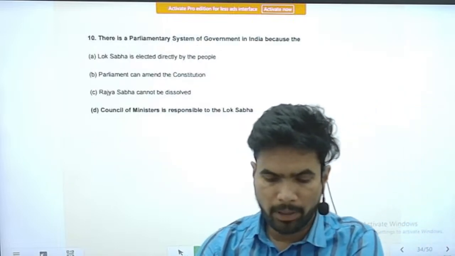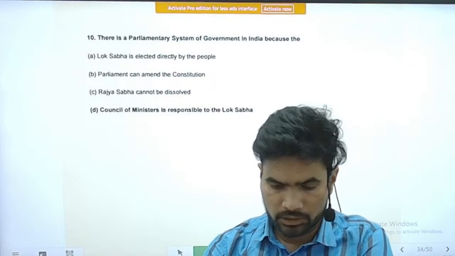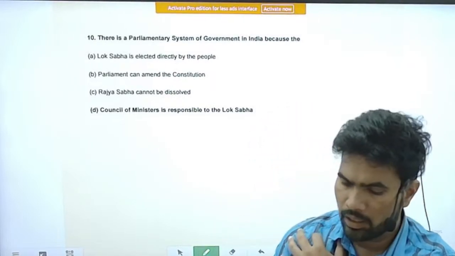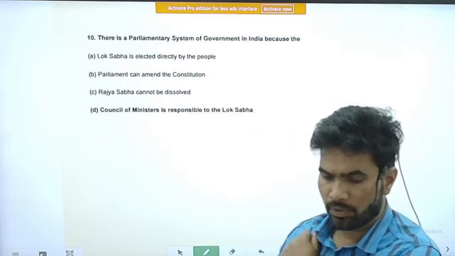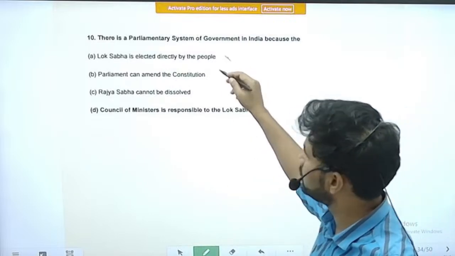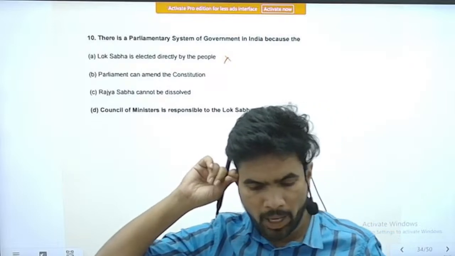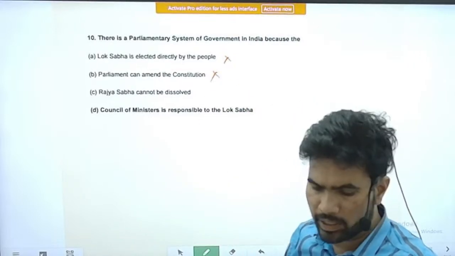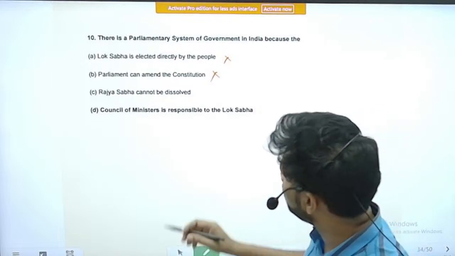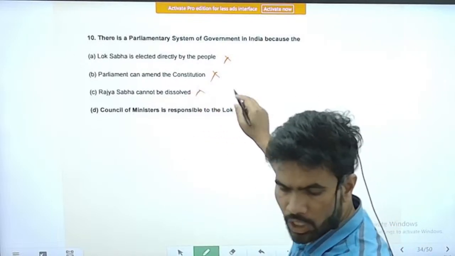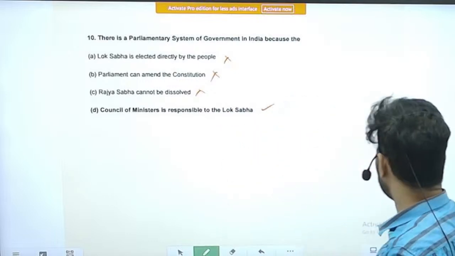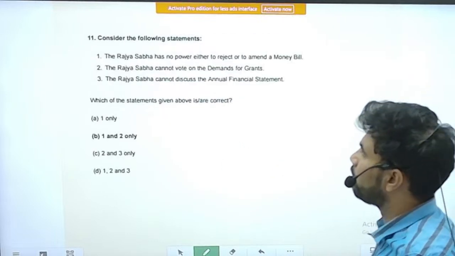Question is, why is there a parliamentary system of government in India? Because Lok Sabha is elected directly by the people. This is not the exact reason. Parliament can amend the constitution. This is also not the exact explanation. Rajya Sabha cannot be dissolved. This is also not the exact explanation. Council of Ministers are responsible to Lok Sabha. This is the actual explanation for the parliamentary form of government.